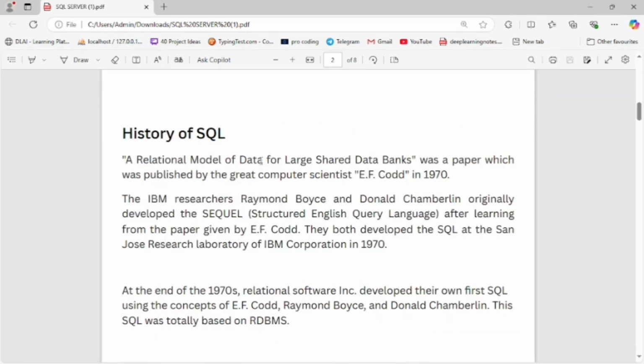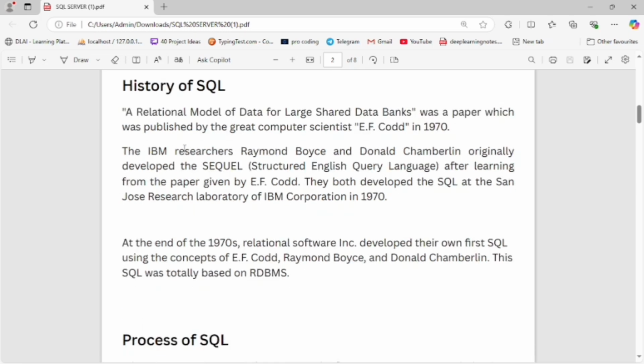Now, "A Relational Model of Data for Large Shared Data Banks" was a paper published by the great computer scientist E.F. Codd in 1970. ये E.F. Codd के द्वारा, ये कंप्यूटर के बहुत महान साइंटिस्ट थे, जो E.F. Codd को 1970 में डेवलप किया गया.